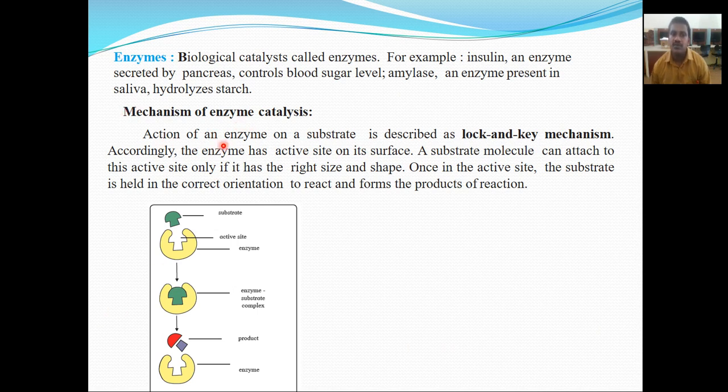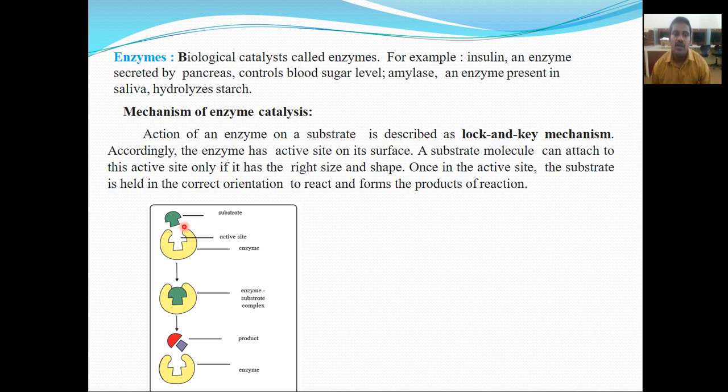So this is the mechanism of enzyme catalysis. The substrate and the enzyme with its active site come together, forming the enzyme substrate complex, and from it you get the product. This mechanism is based on the lock and key mechanism.